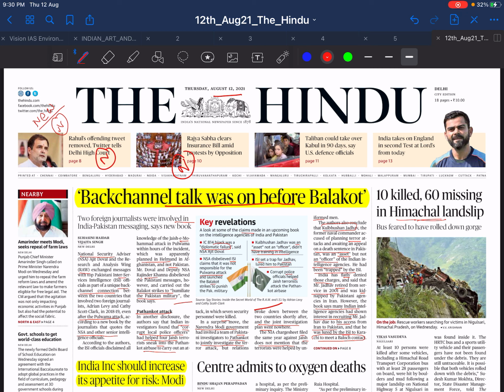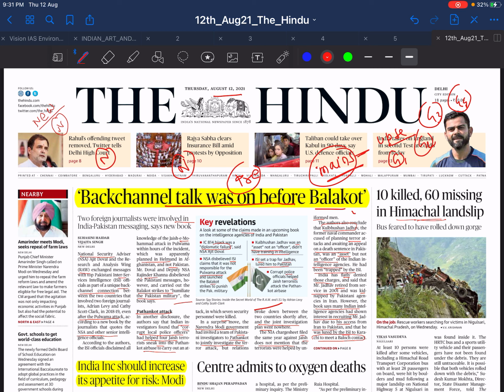Remember one thing: you should remember each and every point of your syllabus, even for mains, and prelims also. But in prelims there is no such stratified syllabus. It is just a rough classification. But in mains there is a clear-cut syllabus. So if you know your main syllabus clearly, what is in GS1, GS2, GS3, GS4, then only will you be able to identify the news, read the news, and use that news for exam purposes also.